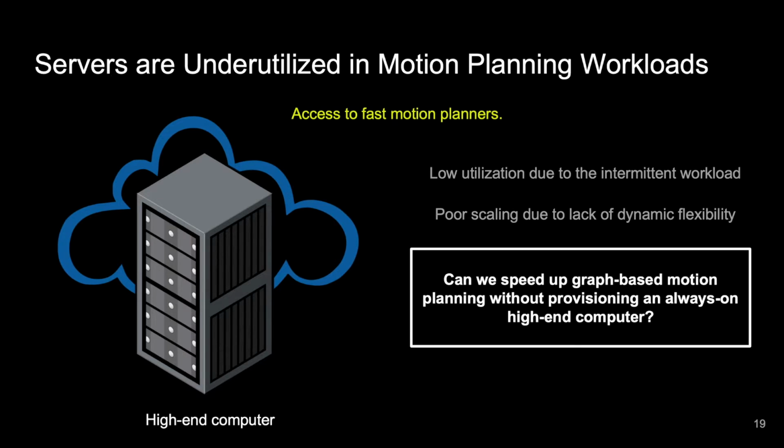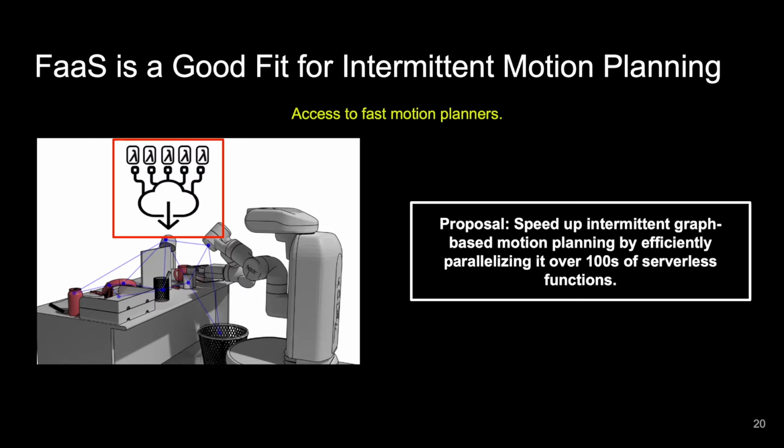This leads us to the question, can we speed up graph-based motion planning without provisioning an always-on high-end computer? We theorize that Functions as a Service is a good fit for intermittent motion planning. The reason for this is we're able to spin up these functions on demand, and we're only paying for the amount of time that we have these functions running, and not for the lot of idle time that the robot is spending on 2D navigation tasks.